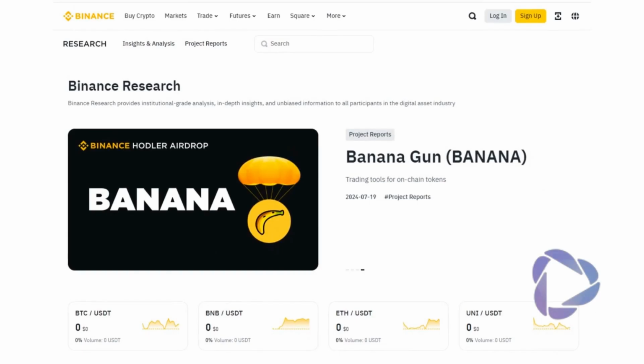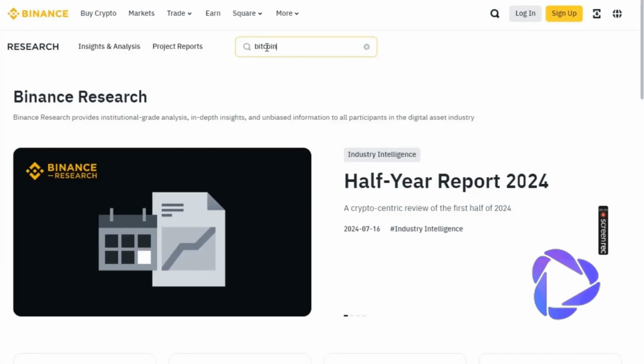Once the basic information of the project has been consulted, it's time to move on to step 4, getting to know the project in depth. For this, we will use the Binance Research and Messari pages. The first step is to look for the cryptocurrency's profile. We aim to learn details about its technology, use cases, and the team.